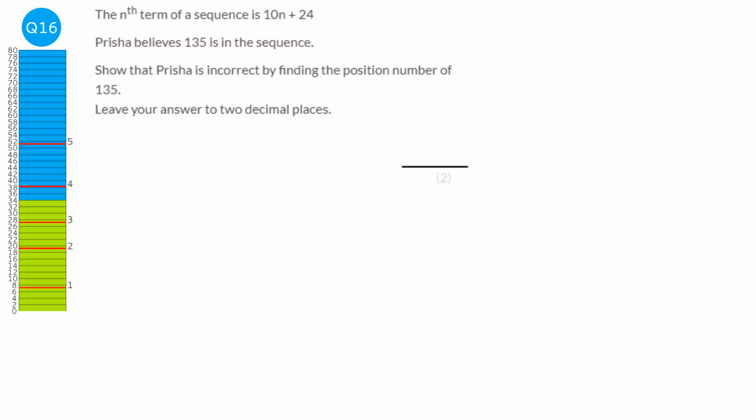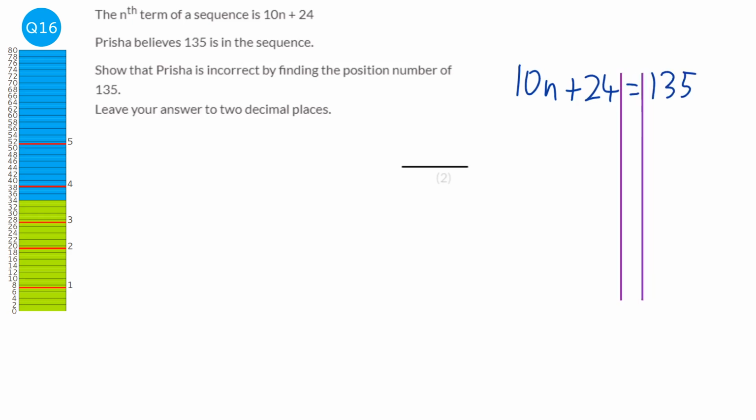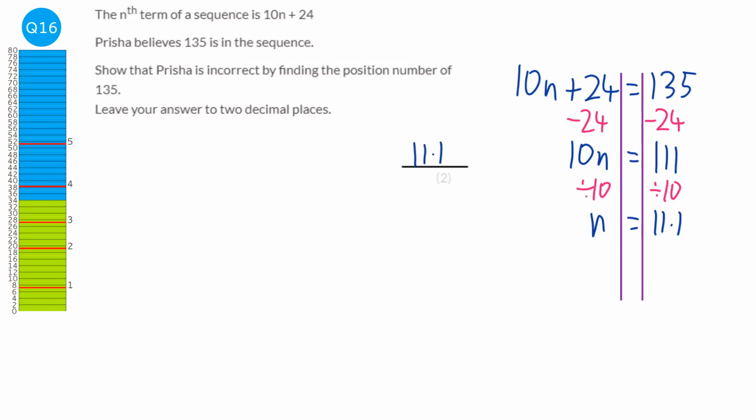To see if a number's in a sequence, we get the nth term and set it equal to the number we think is in the sequence. If the number is in the sequence, then we'll get an integer for n. If the number's not in the sequence, then we'll get a decimal. So we're just solving this now, and we're doing 135 take away 24, which is 111. And then we're going to divide both sides by 10, and you're probably already seeing that it doesn't work exactly, because n is 11.1, which means that 135 can't be in that sequence.